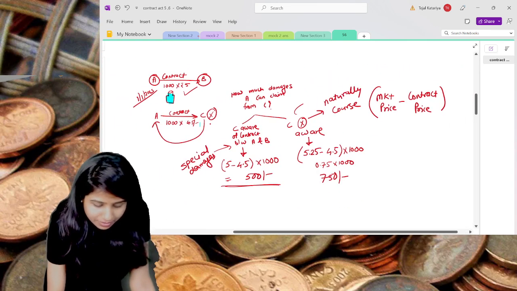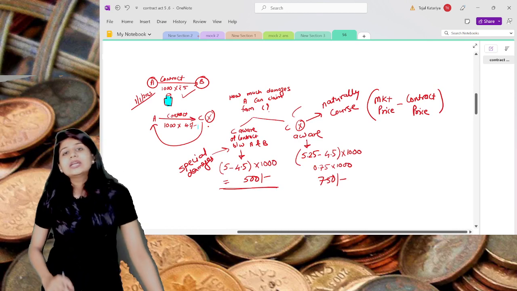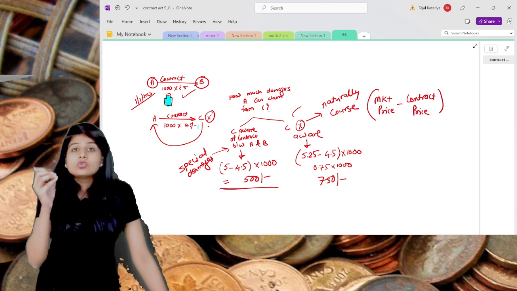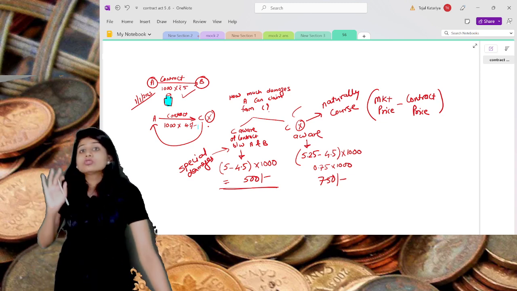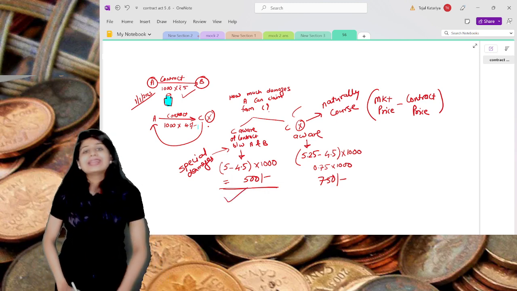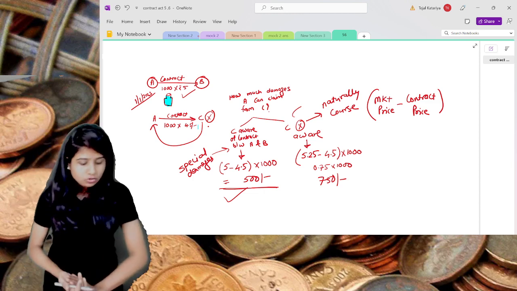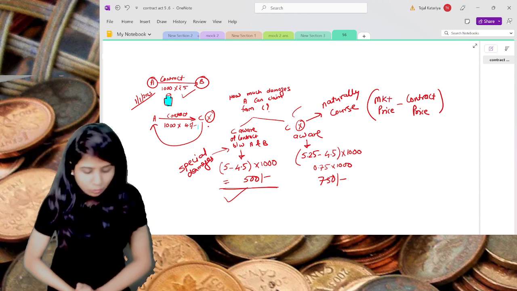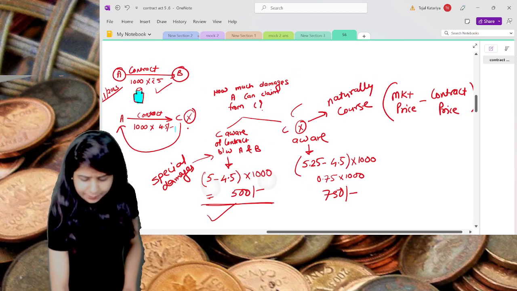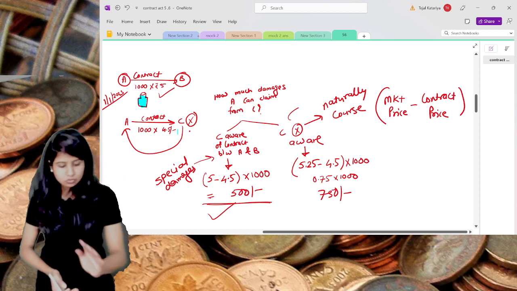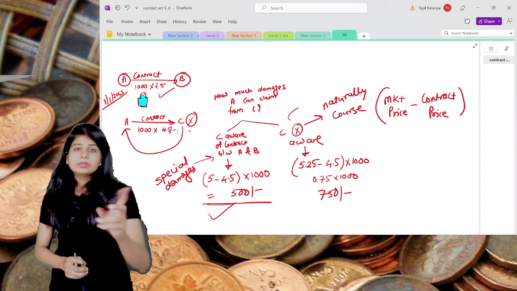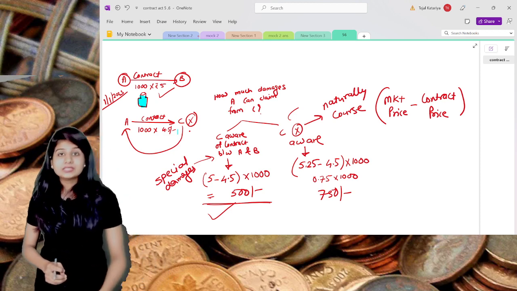And if C is aware, then you will get only that much of damages, because he already has the previous notice. A is not going to sell it in the market, but is going to sell to B, and that's why he will get only 5 minus 4.5, that is 0.5 rupees as a loss, or as damages. I hope you understand this. Special damages and original damages. You can take a screenshot or write this example. You will get a similar kind of example, just replacing the numbers and the party names.